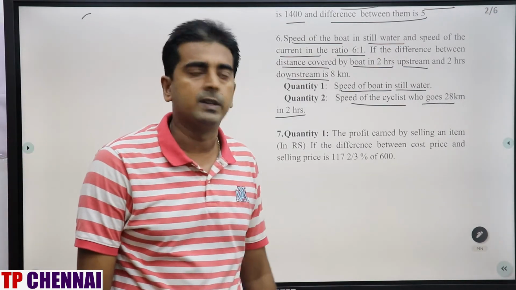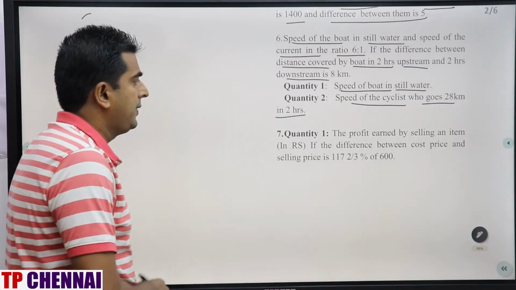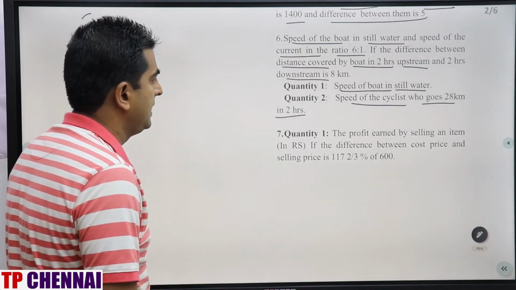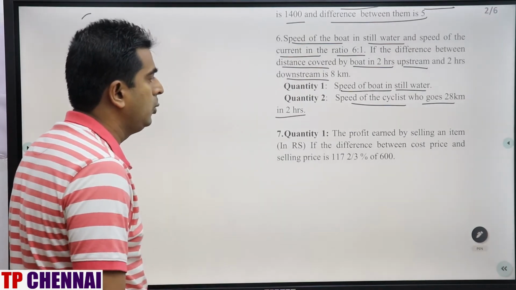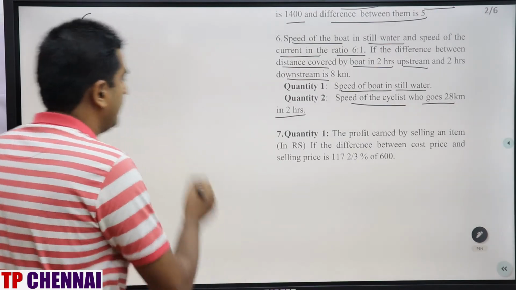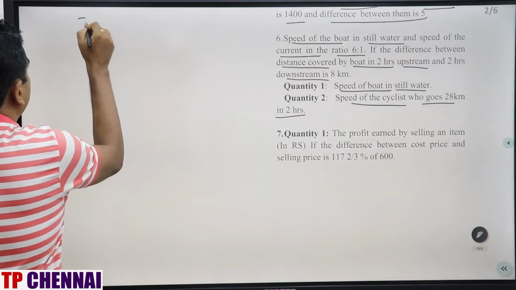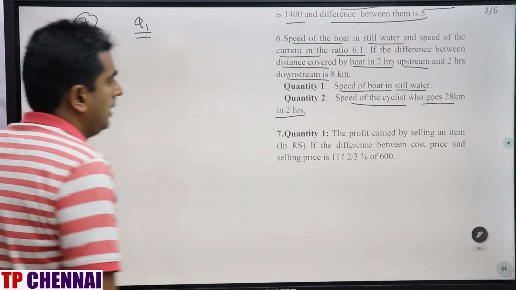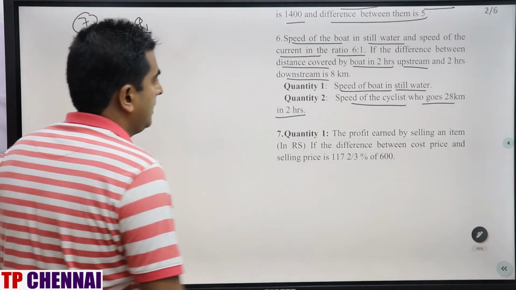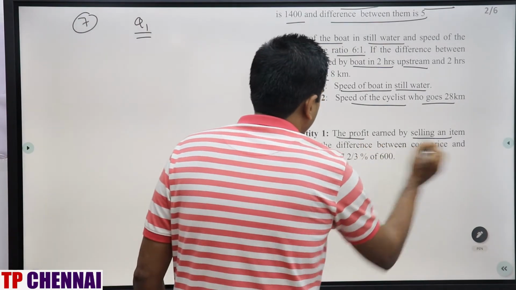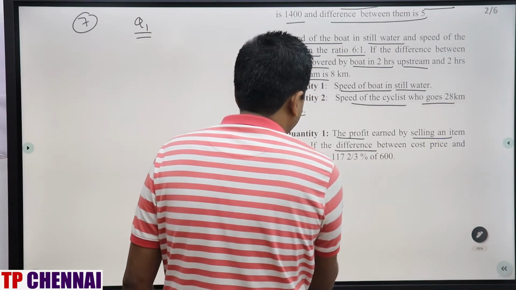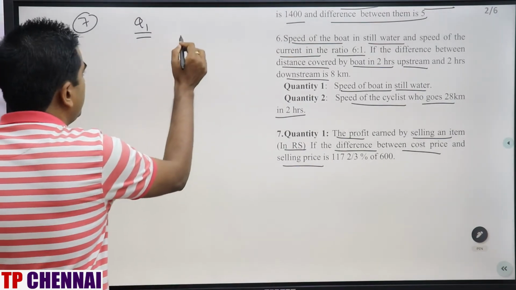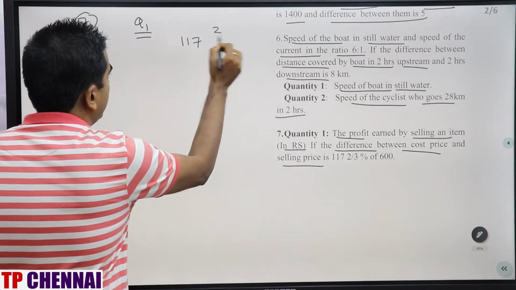We'll see quantity 1 first. The profit earned by selling an item in rupees, if the difference between cost price and selling price is 117 2 by 3% of 600. So first we will see quantity 1. The profit earned by selling an item in rupees if the difference between CP and SP is 117 2 by 3%. What is 117 2 by 3%?